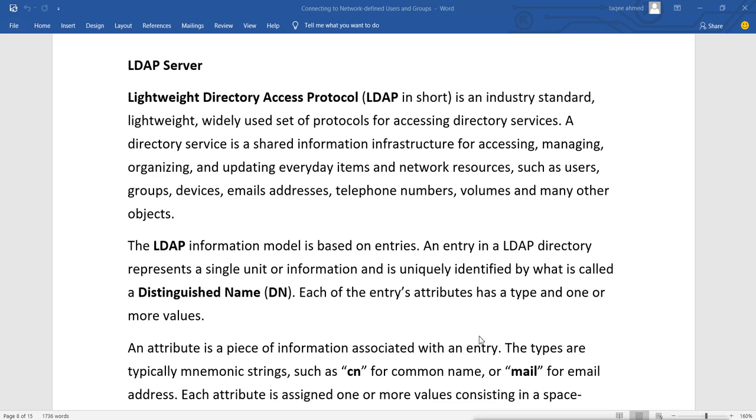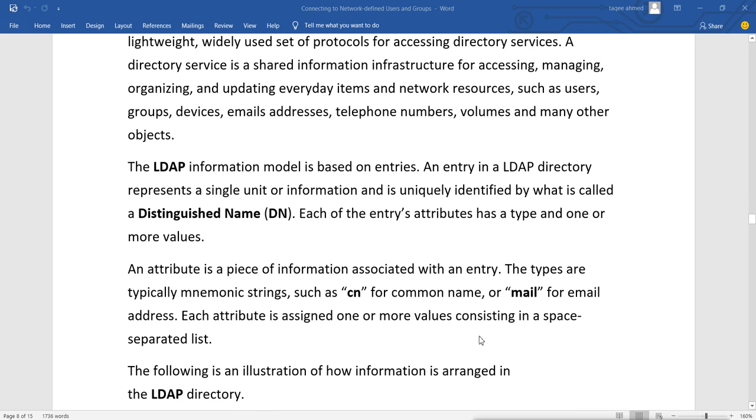So attributes, it is a unique identity. It is also called the distinguished name, and also many other attributes. An attribute is a piece of information associated with an entry, and the types are typically mnemonic strings such as CN for common name or mail for mail address, and each attribute is assigned one or more values consisting of a space separated list. Space separated list means in between two values we have a space.